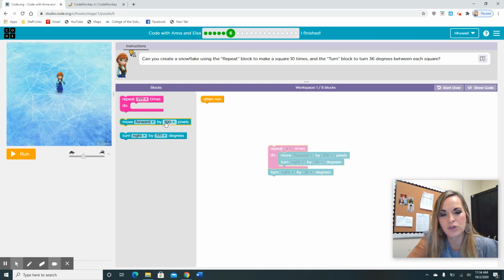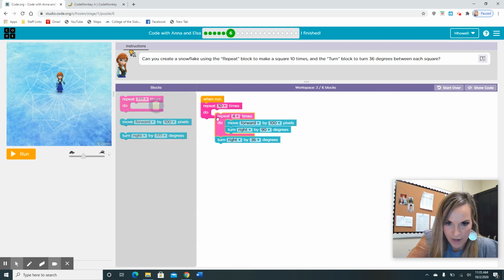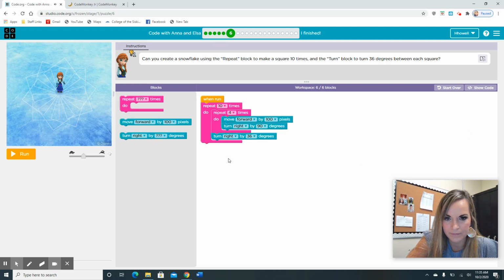And this one is kind of tricky, but we want her to repeat all these movements 10 times. So we can actually drag another repeat block, put number 10 in, and drag this back inside. I know it sounds confusing.